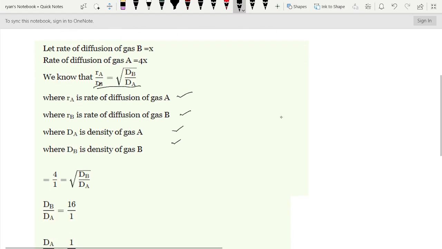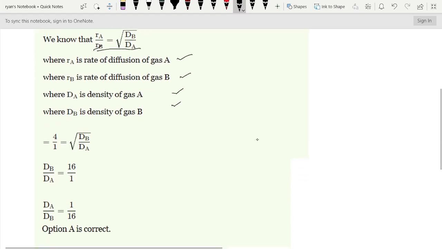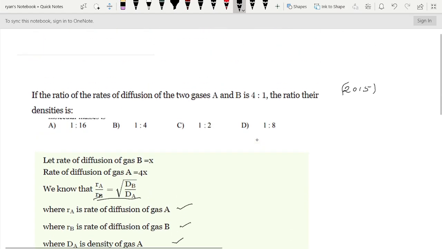We can just substitute, and you will get dB divided by dA is equal to 16 divided by 1. Therefore, the density of gas A is 1 and the density of gas B is 16. Therefore, option A is correct.